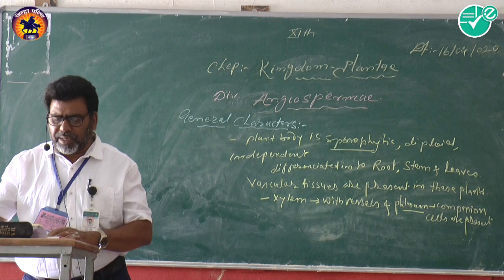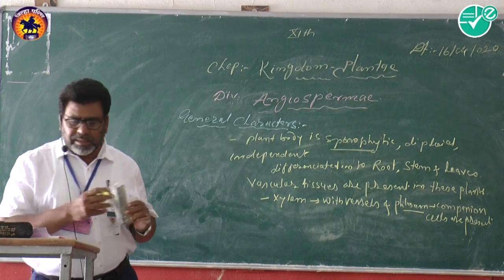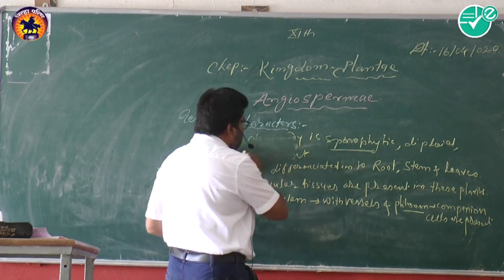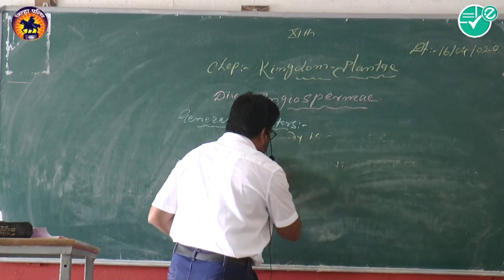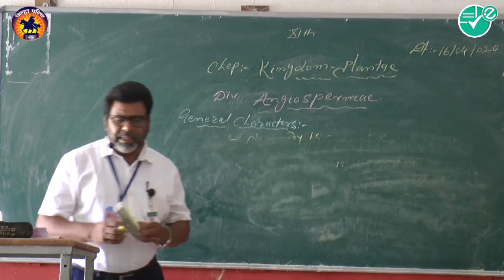Now about the flowers. Now see about the flower of the plant. First of all, I told you that the angiospermic plants are flowering plants.